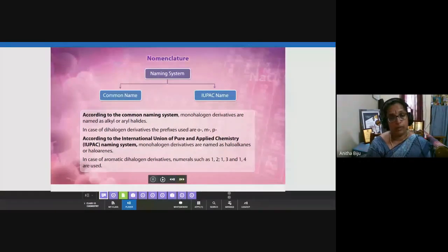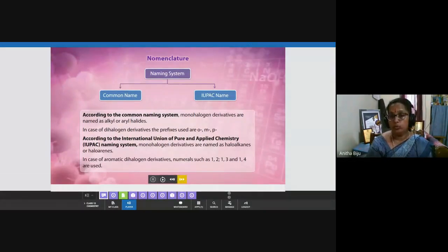If bromine and chlorine are present in the same compound, according to the IUPAC system of naming, we first say bromo along with the position, then we say chloro along with the position. Okay, so these are the rules that are very important in nomenclature.